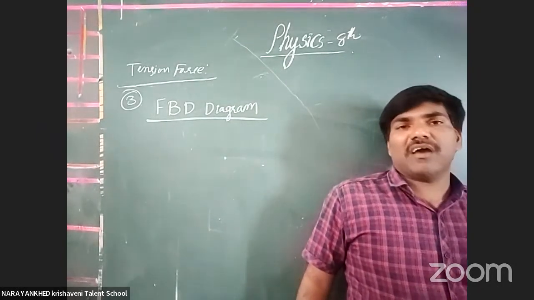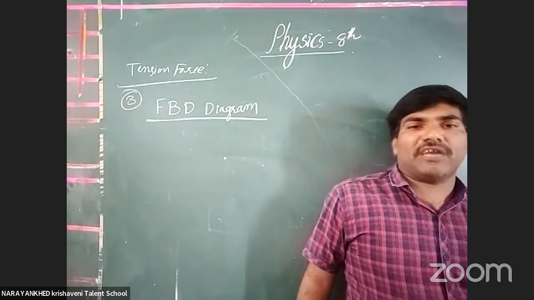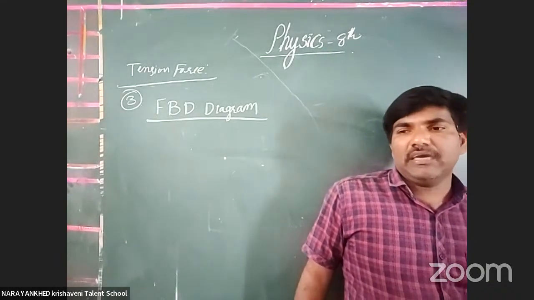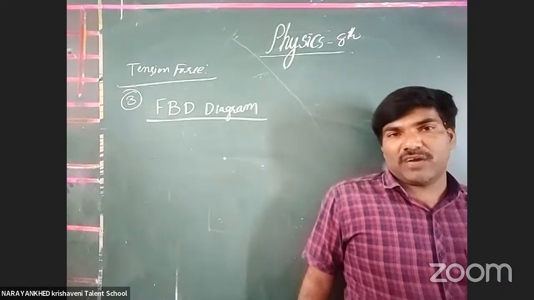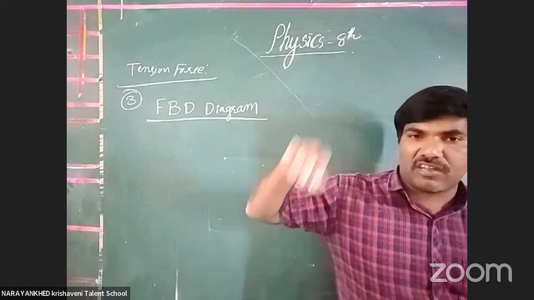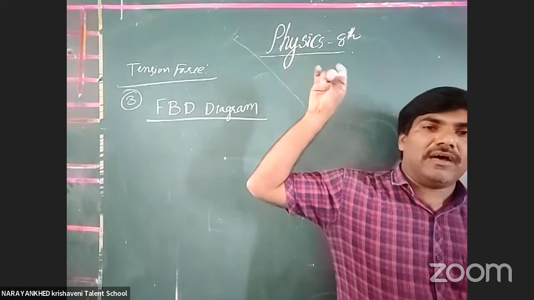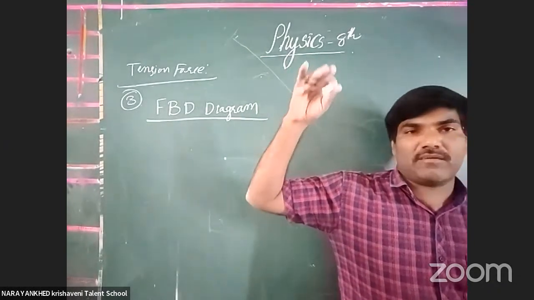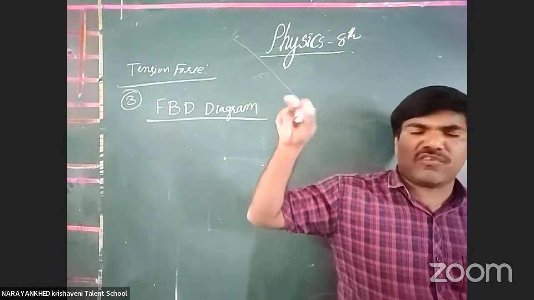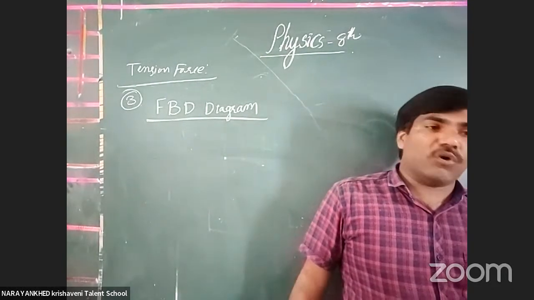But we do not mention internal forces. We mention only the external forces working on it. That is called a free body diagram. Got it or not? In that we mention frictional forces, whatever forces we apply externally, the forces by the earth, by the normal component, by the tension. For a hanging fan, it will be acted on by so many forces.